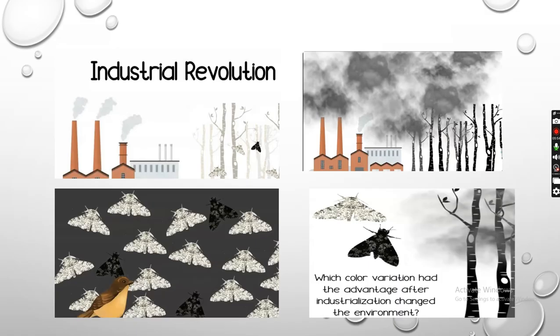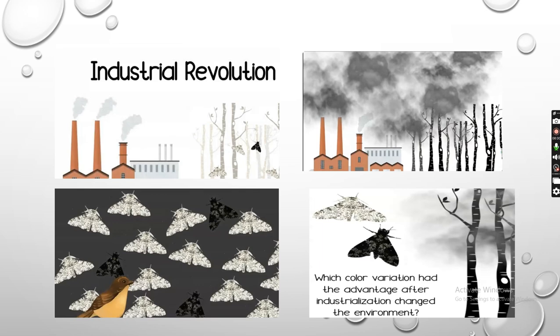तो इसी के वजह से what is happening now, the black colored population started increasing, and the same genes of the black colored moths were being passed on because of the environment again, that is natural selection. Environment change हो गया, इसके वजह से now the black moth got the advantage over the white colored moth. Later on, people started realizing that the environment was fully polluted, so they came up with several plans, several modifications were done. As a result, the environment slowly clean होता गया.